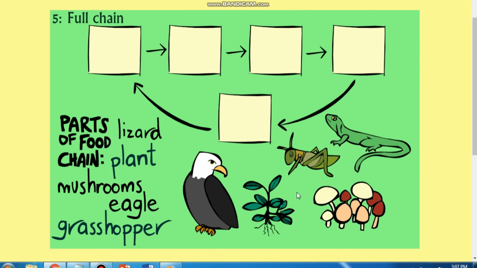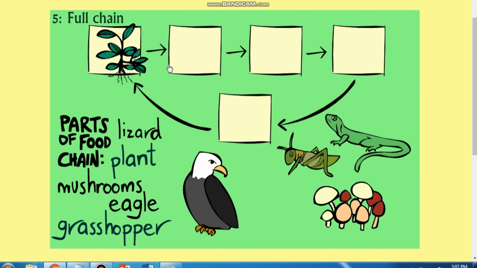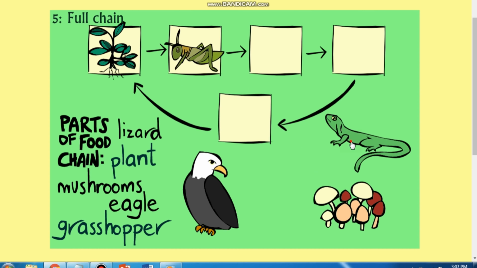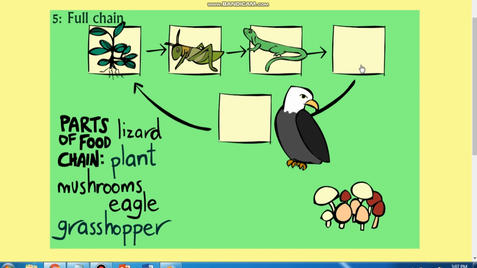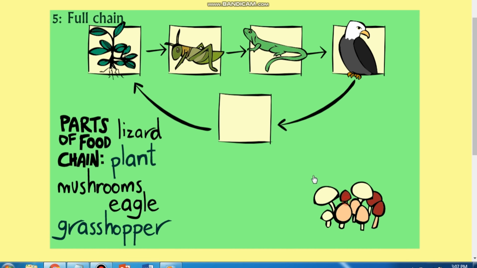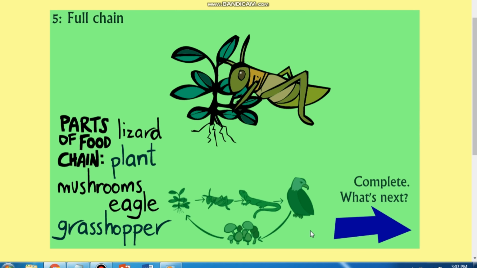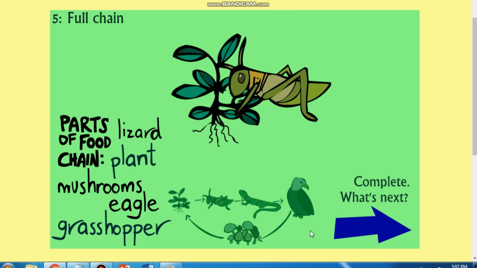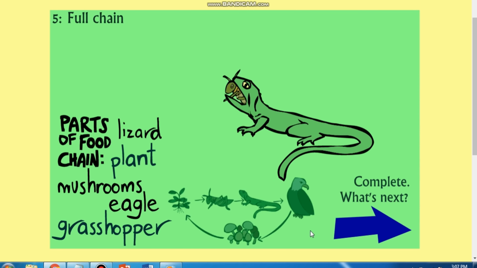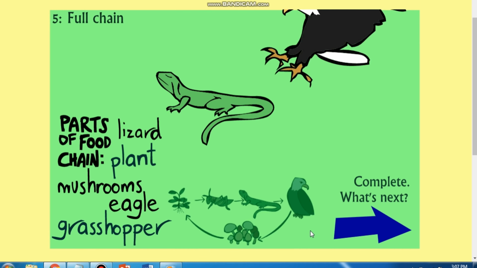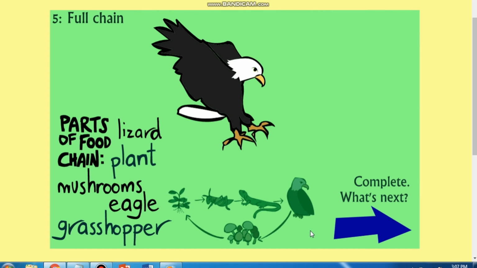This is a full chain. Here, as we know it, plant is a producer. A grasshopper eats a small part of a leaf of the plant. It is the primary consumer or herbivore. The grasshopper is preyed upon by a lizard, eventually turning it into a secondary consumer or primary carnivore.